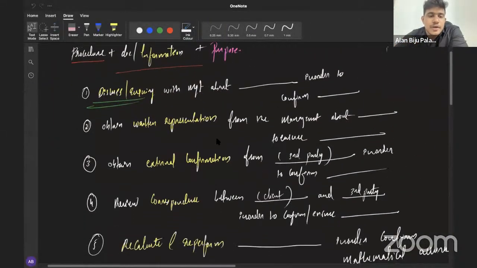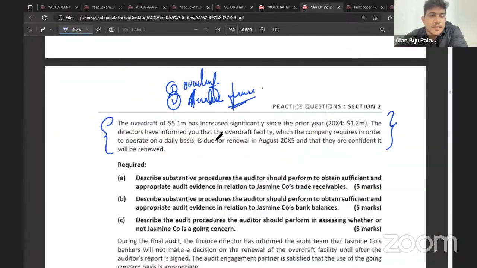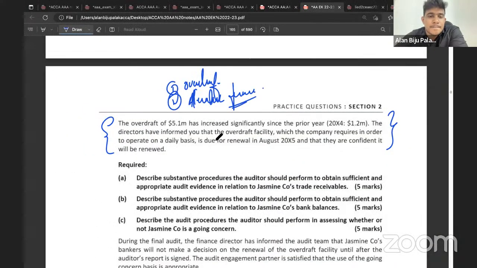Is there any possibility of getting an external confirmation from someone here? ആരുടെയും കയ്യിൽ നിന്ന് external confirmation വാങ്ങാൻ പറ്റുമോ ഇവിടെ അറിയാൻ? ആരുടെ നിന്നായിരിക്കും? Exactly, obtain external confirmation from the bank, in order to confirm whether the bank is willing to renew the overdraft facility to make the company meet their cash flow requirements to continue in going concern, right?